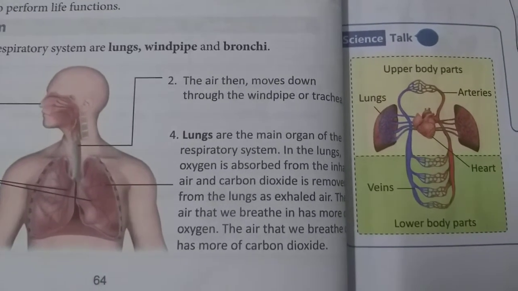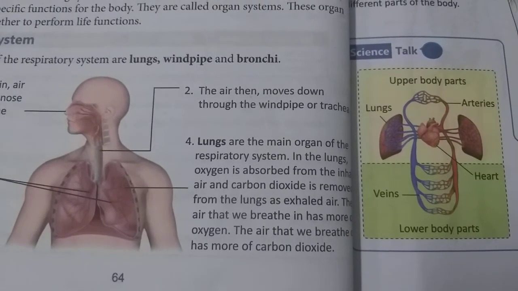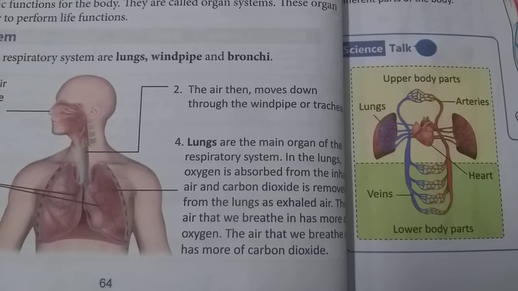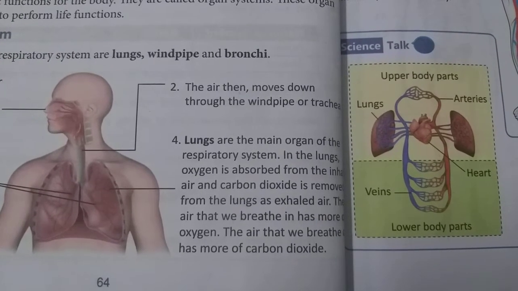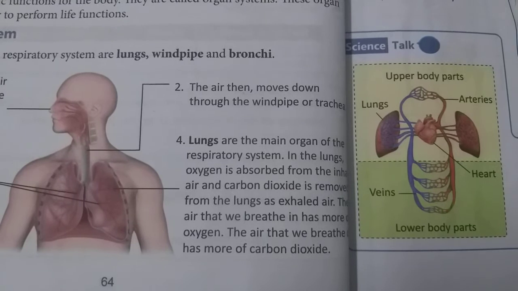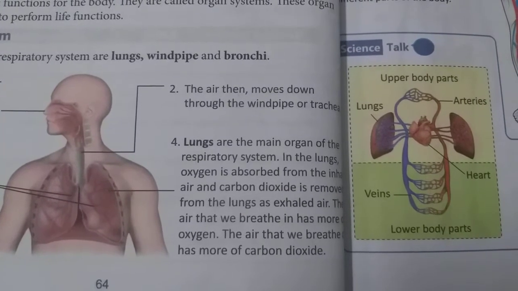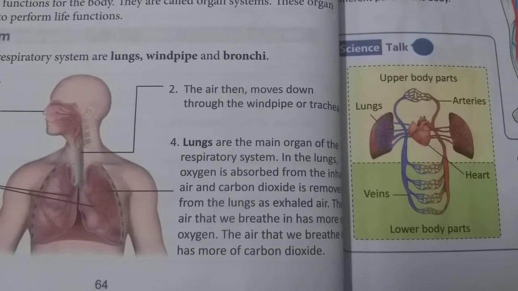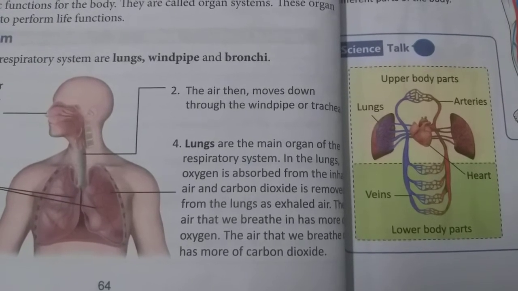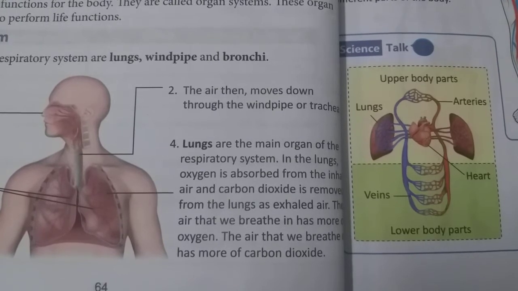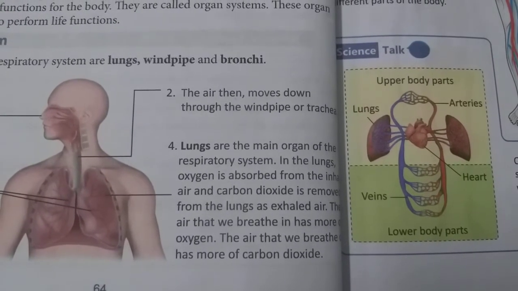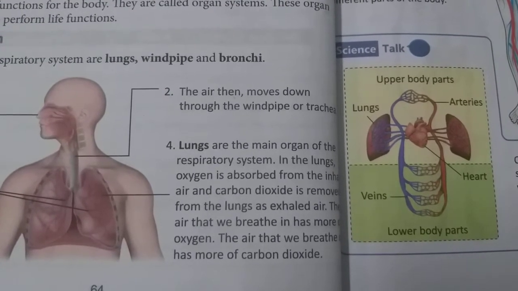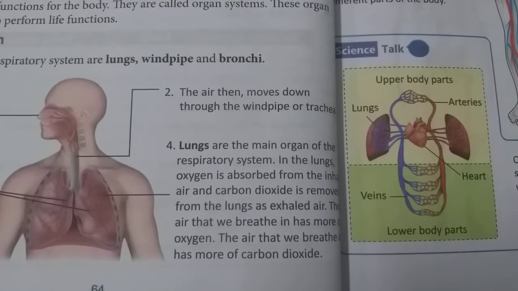So what happened? So lungs absorb oxygen from inhaled air. So oxygen that we take inside our body, our lungs take oxygen from the air and remove carbon dioxide from the lungs as exhaled air. Means the air that we take out from our body is exhaled, that is removed by the body.